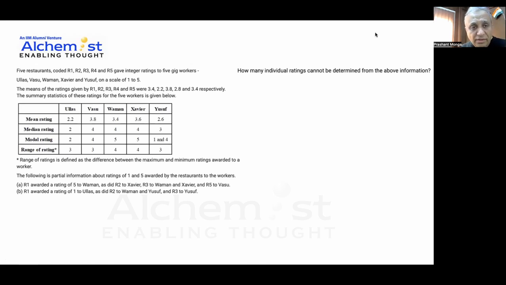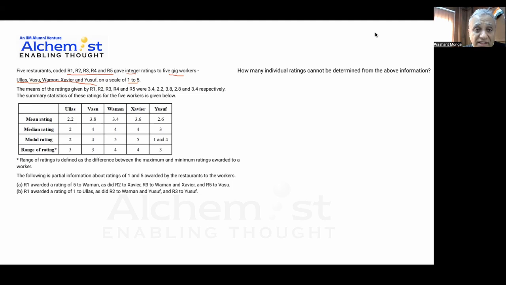So in this question, we are given 5 restaurants, R1, R2, R3, R4, R5, which give integer ratings to 5 gig workers, and the names of the workers are given, on a scale of 1 to 5. The means of ratings given by R1, R2, R3, R4, R5 are 2.8, 3.4, 2.2, 3.8, and so on and so forth. Like I advise students while solving the question, they should keep on analyzing the data and what they are going to understand while reading this data.